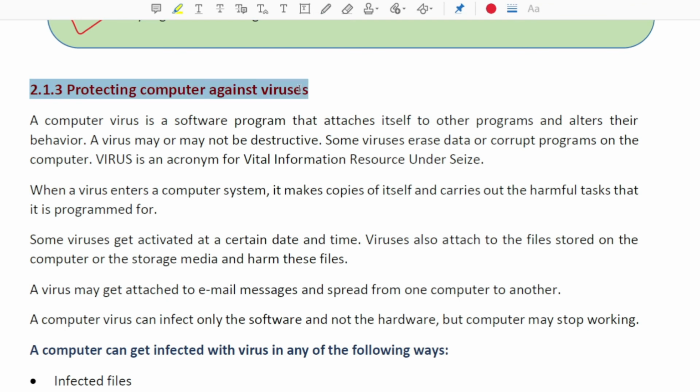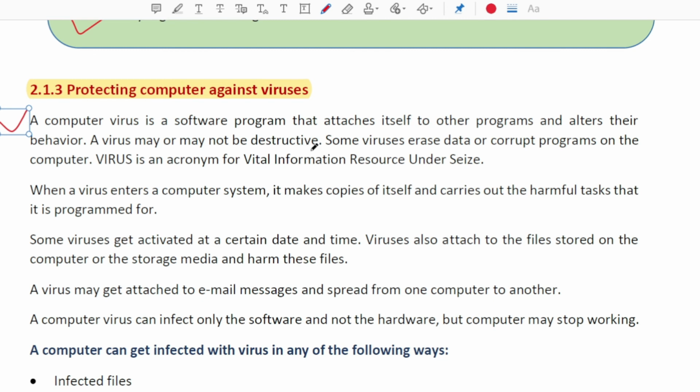So protecting against viruses. What is a computer virus? Firstly, a computer virus is a software program that attaches itself to other programs and alters their behavior. As I have told earlier, it is a software program. Now these programs are also developed by programmers, little naughty programmers, I should say. Now these programs can damage our computers. A virus may or may not be destructive, but mostly they are destructive.